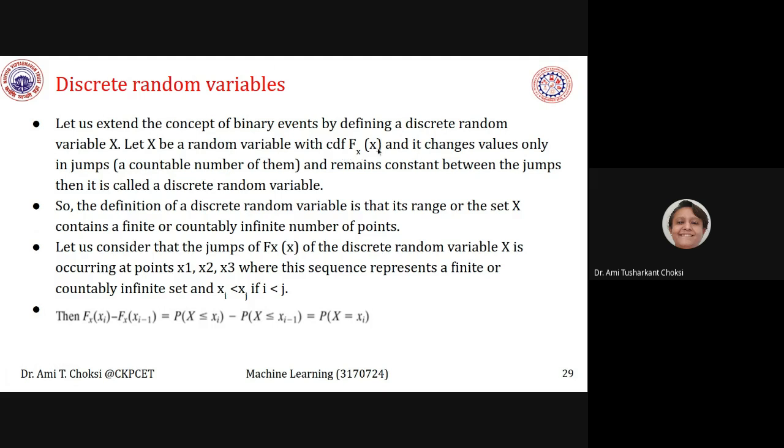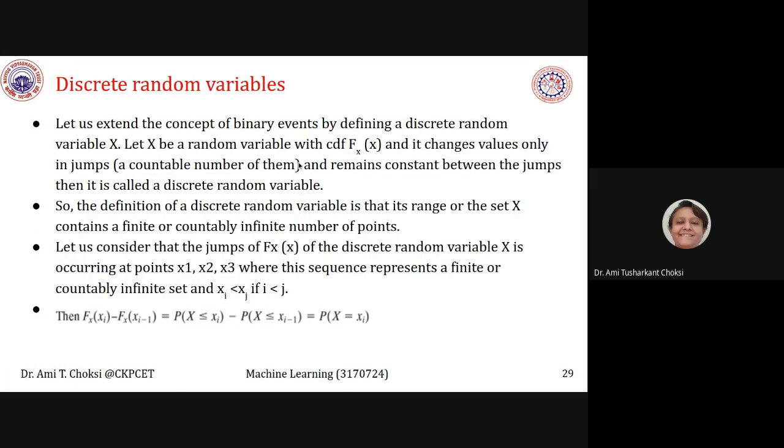F_X(x), and it changes values only in jumps. That means a countable number of them, and remains constant between the jumps. Then it is called a discrete random variable.